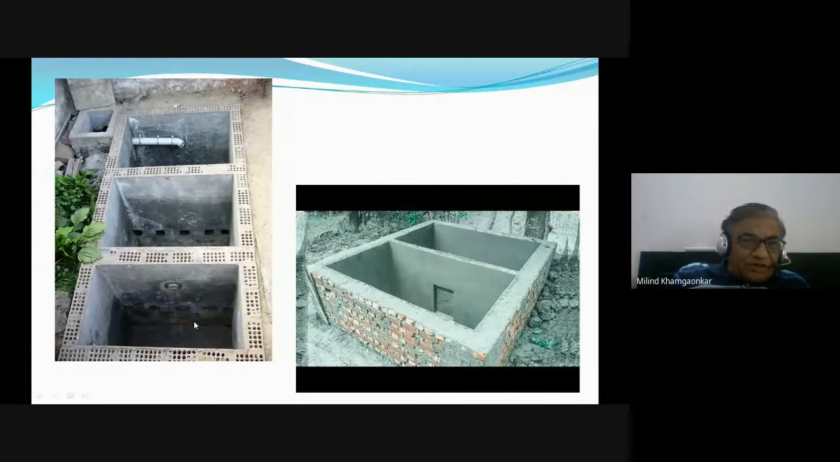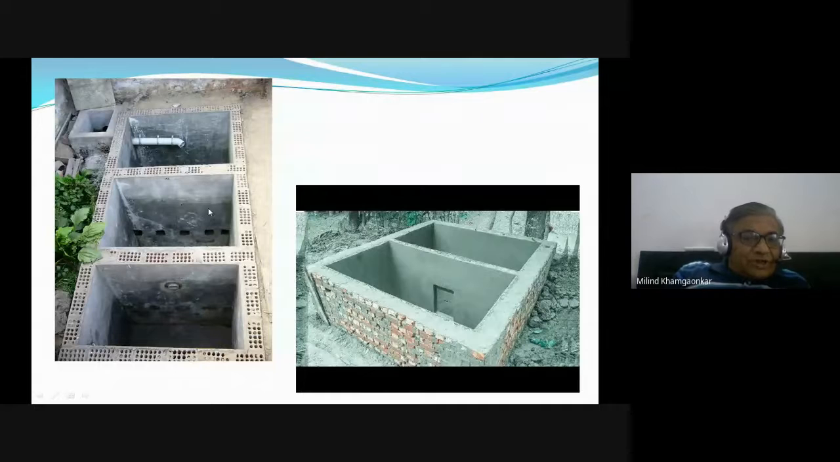Okay, here again the three compartments of the septic tank are shown. From one side the sewage comes from the house. Again a partition wall is there which has an opening at the bottom. Here the sludge, or that sewage, comes.